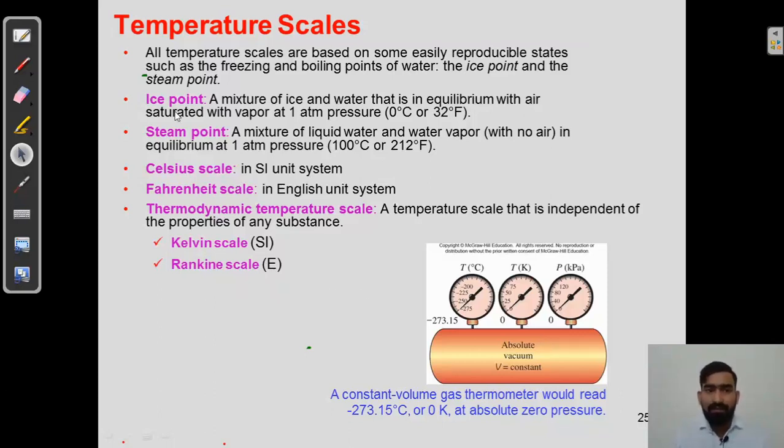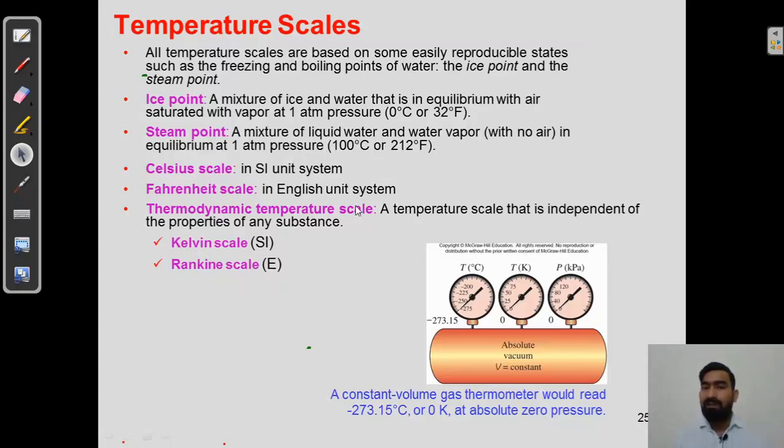So here it is: ice point, a mixture of ice and water that is in equilibrium with air saturated with vapor at 1 atmospheric pressure is called as ice point. You do not have to remember the definition of ice point.